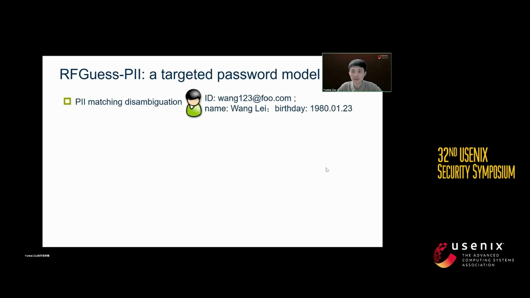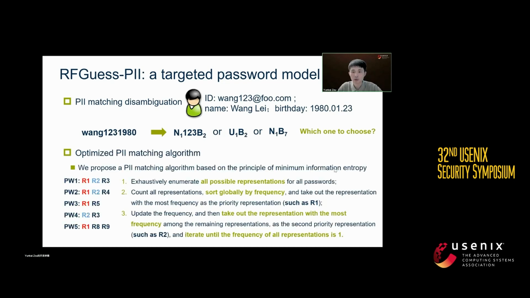In targeted guessing scenarios, we first need to solve the disambiguation problem of PII matching. For example, the password WANG1231980 has 3 possible representations. Which one should we choose? To address this issue, we propose a PII matching algorithm based on the principle of minimum information entropy.